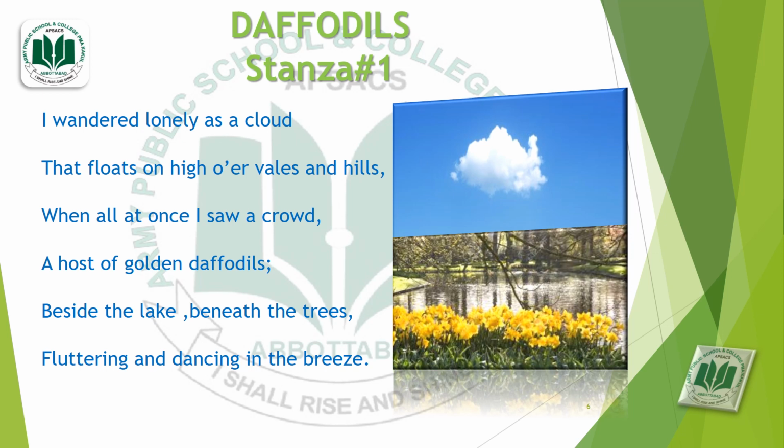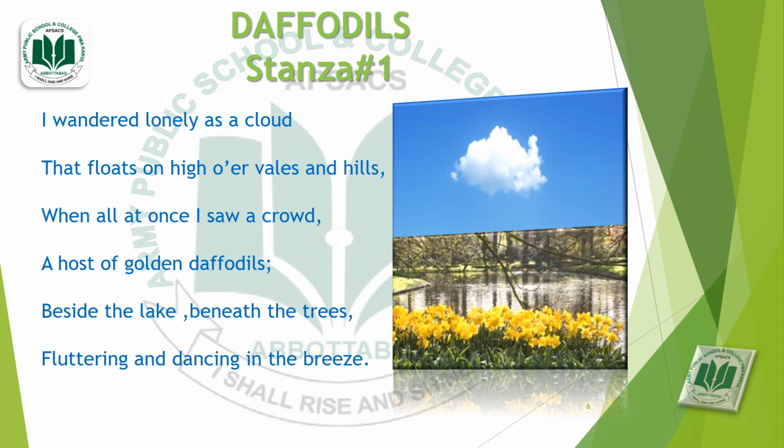Beside the lake, beneath the trees, fluttering and dancing in the breeze. Beneath means under, fluttering means moving irregularly, breeze means gentle wind. The poet says that when he was moving uselessly, he saw a huge crowd or gathering of golden daffodils.